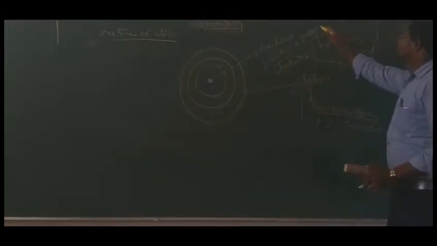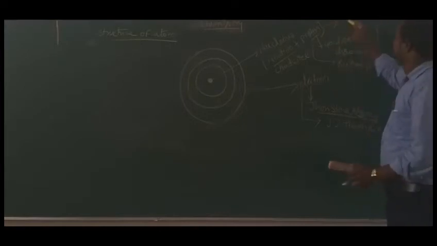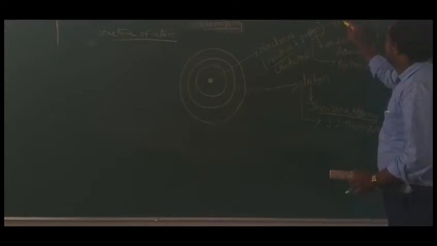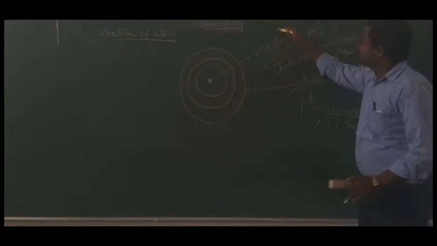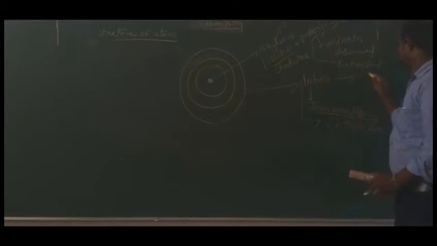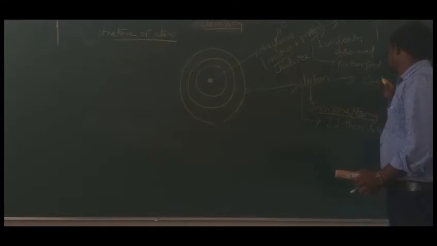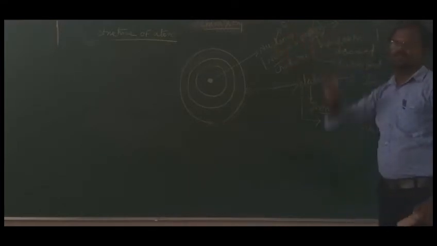So here, what about the proton? Proton charge is plus 1. The charge of the electron is taken as minus 1, and the charge of the neutron is 0.